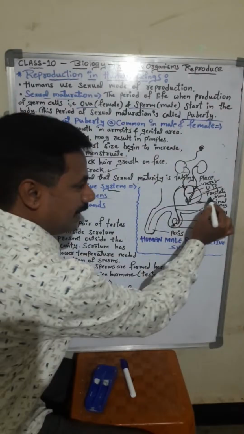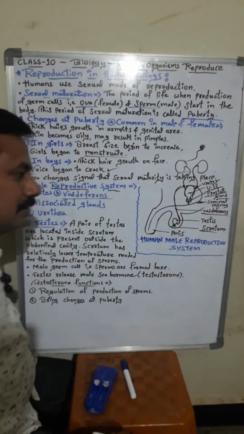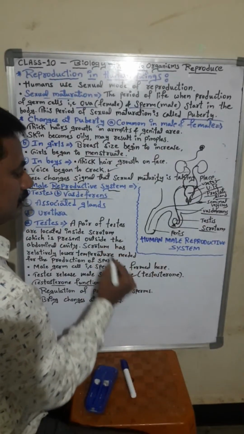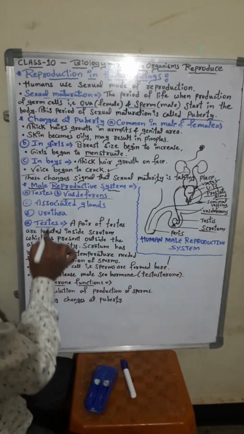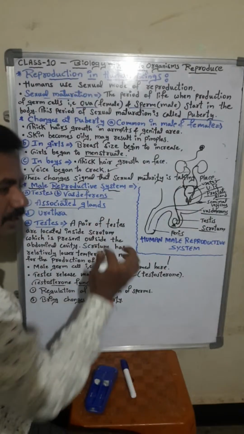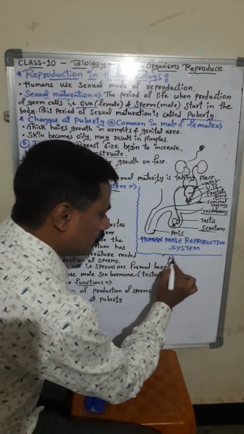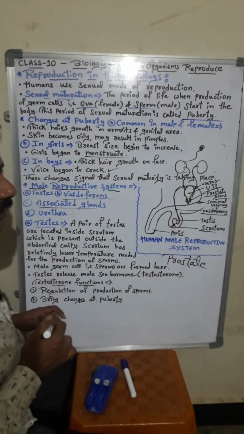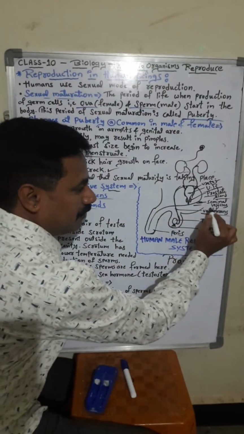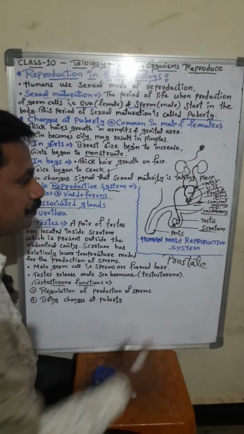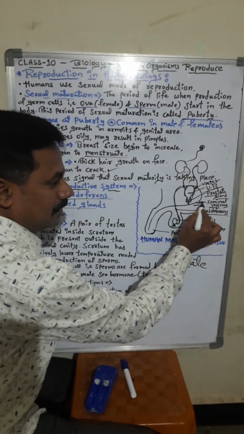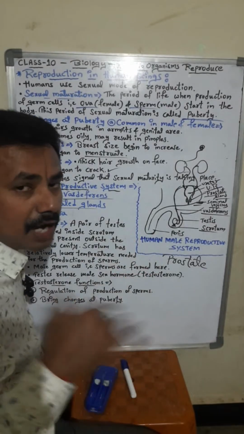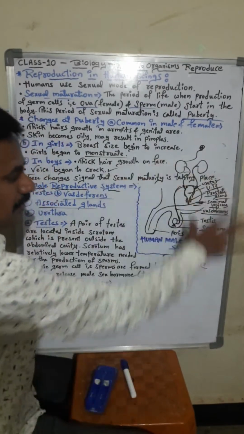And here one gland is there, the prostate gland. Which gland is there? Prostate gland. You have to remember the spelling I have written here. Associated glands means two glands are there. The prostate gland is one of the glands. Next, the seminal vesicles are there. Let us see their functions afterwards. Just remember the diagram.